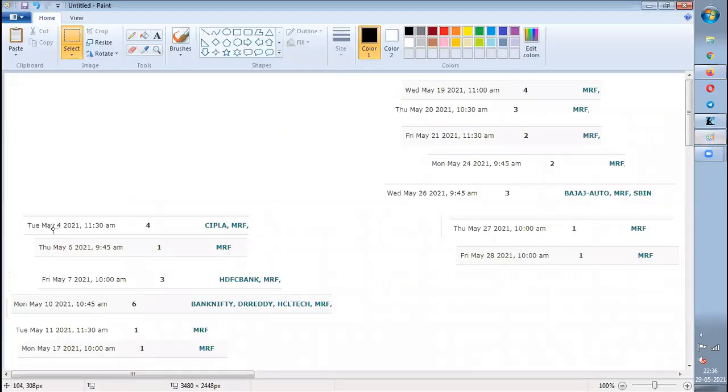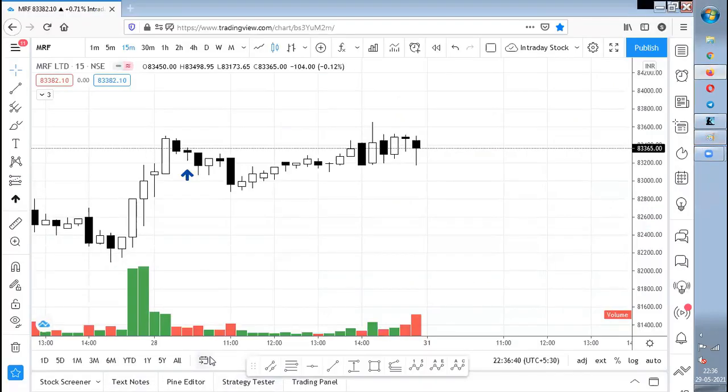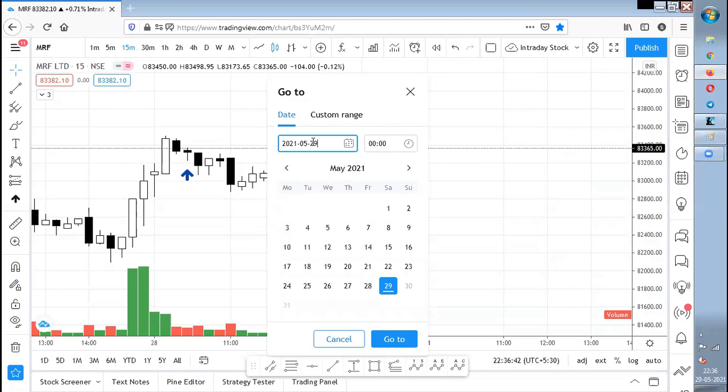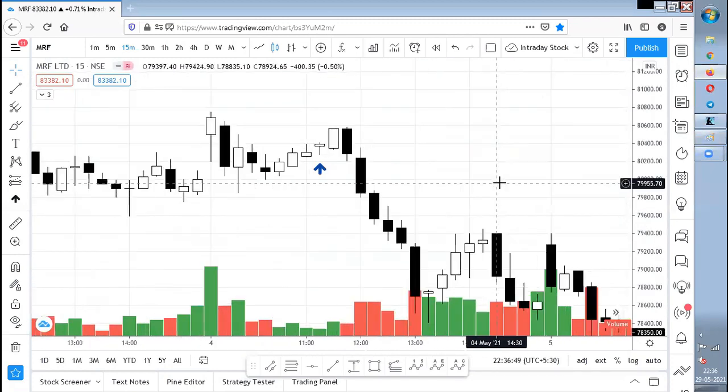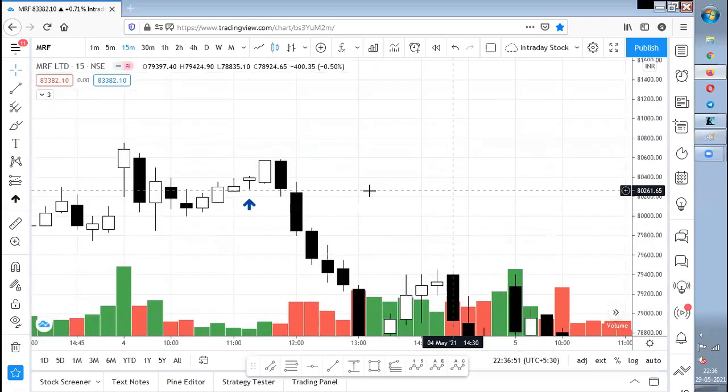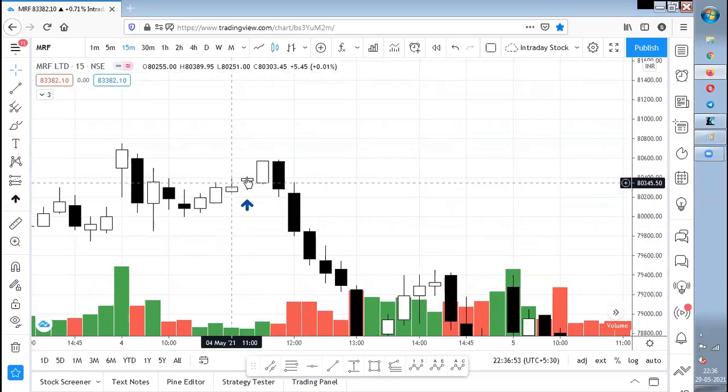From 4th of May, 11:30, the alert has come. So where is the chart? Okay, here is the chart. From 4th, 11:30, we have got an alert, and see the high low.